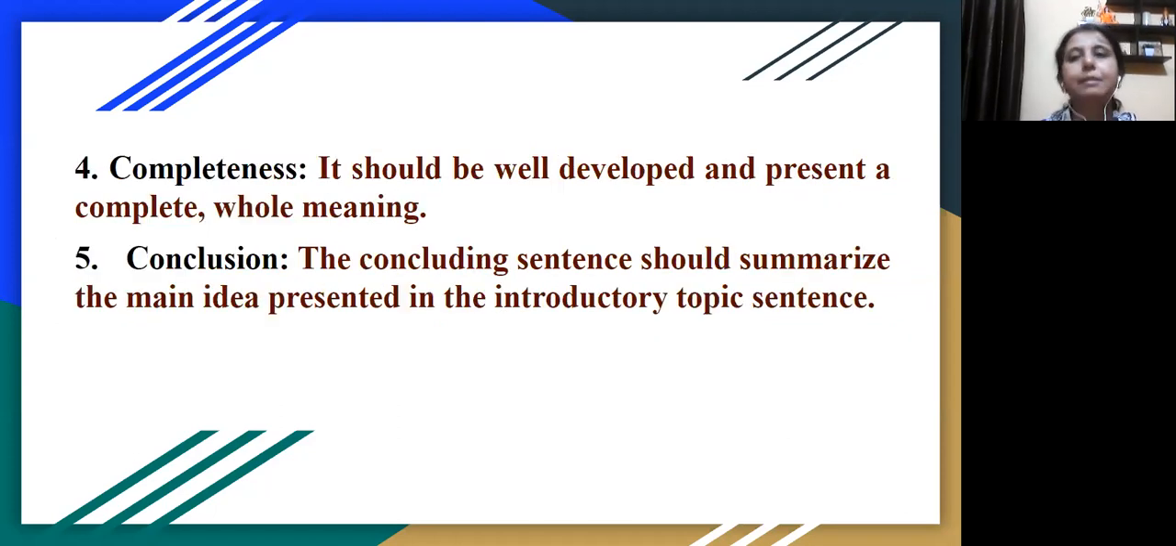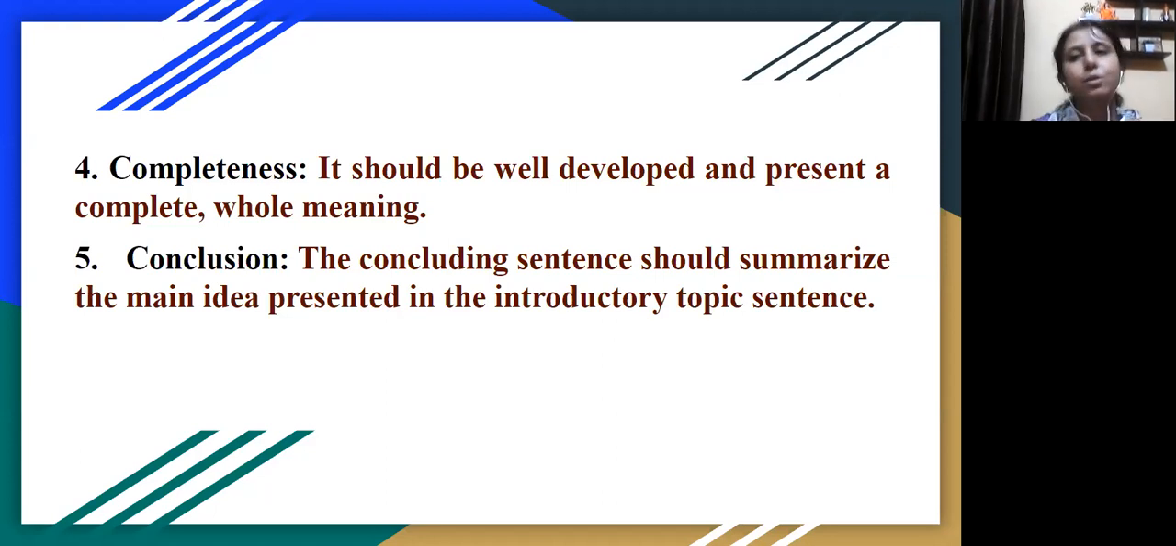The fourth point is completeness. The entire paragraph should present a complete idea. It should be well developed. The idea that you present in the first sentence should be developed with the support of the supporting sentences, and it should give a complete meaning. It should give a well developed whole complete meaning by the end of the paragraph, and that comes in the sixth point, that is conclusion. So conclusion is the concluding sentence that will sum up the entire paragraph. It will emphasize and reiterate the main idea that you had started the paragraph with. It will give a proper conclusion to that.